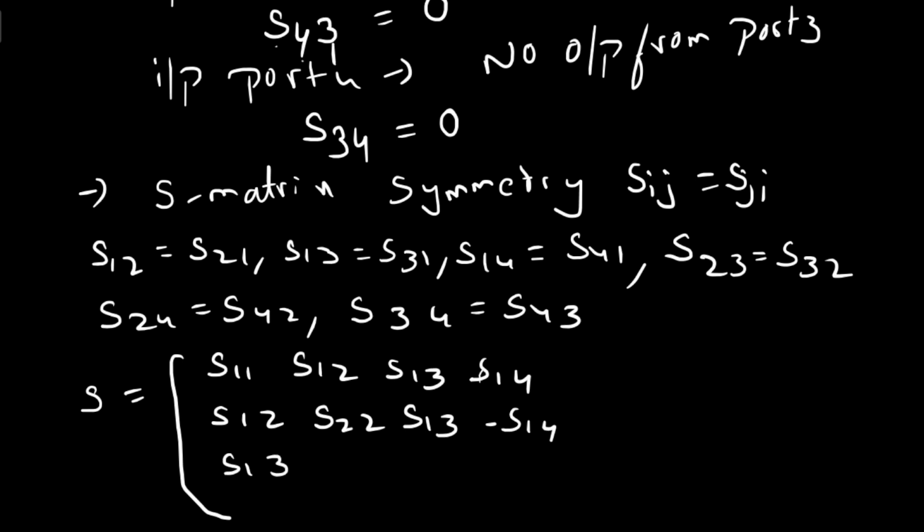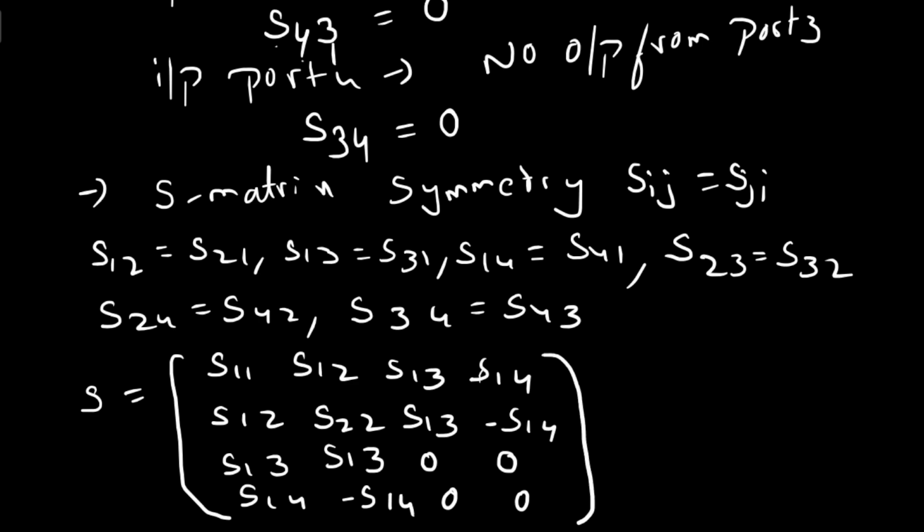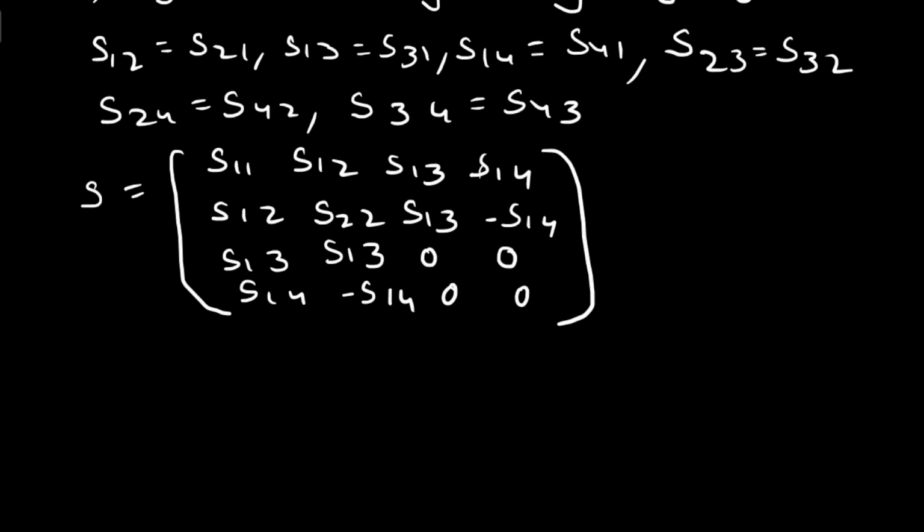Then S13, S13, 0, where S33 equals 0 and S34 equals 0, and S14, minus S14, 0 and 0. Okay, so this is our new S matrix.